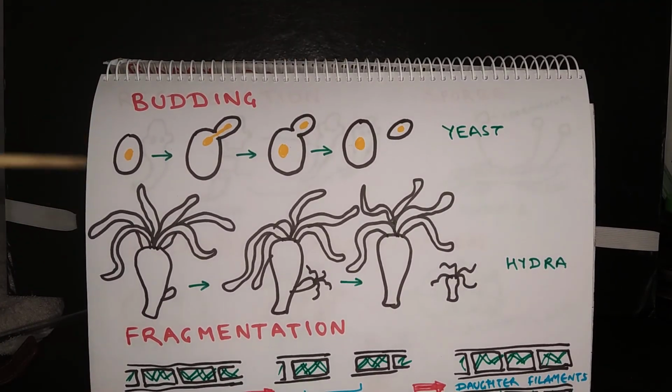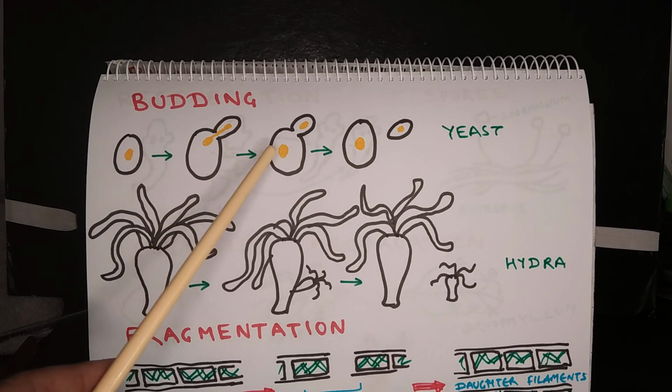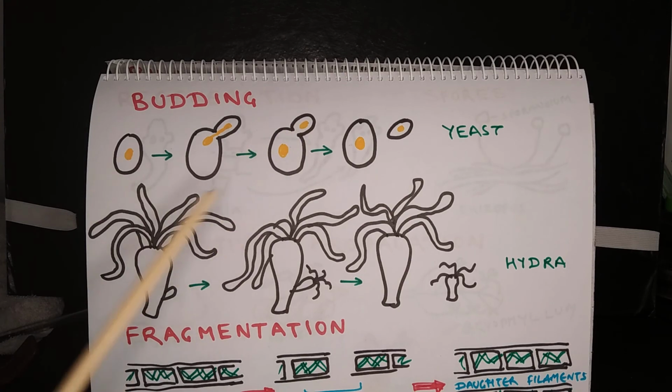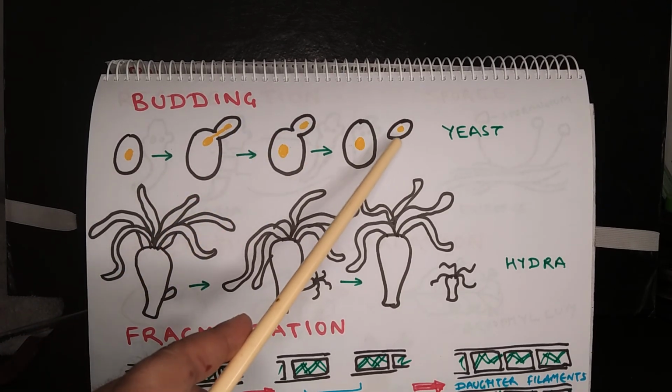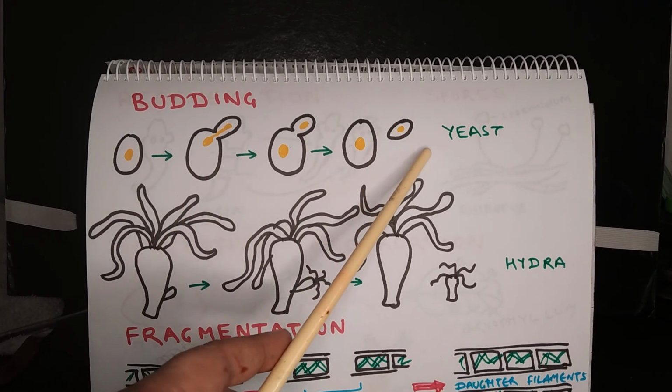Then comes budding. Budding takes place in unicellular as well as some multicellular organisms. So what happens in case of yeast? Yeast is a unicellular organism. The cell of yeast develops a small bud on it, and after that there is a division of nuclear material. So the daughter nucleus goes inside the bud. After that the bud gets detached from the parent cell. A new individual is born after that.